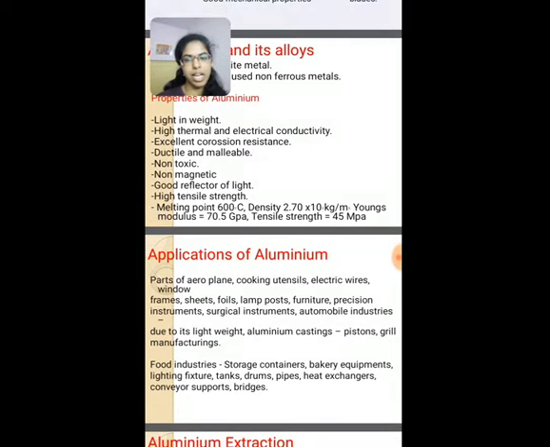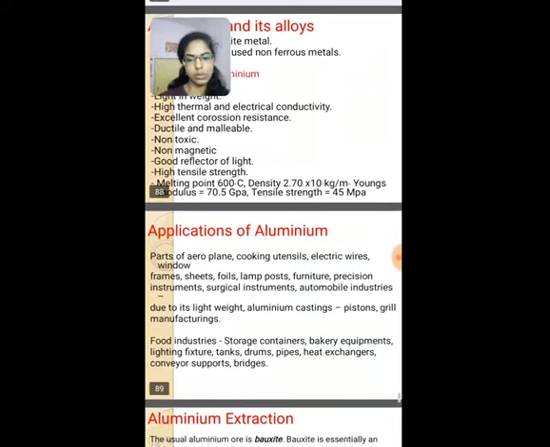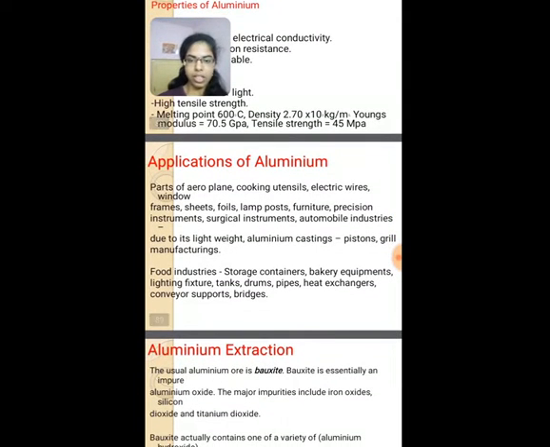And aluminium has a melting point of 600 degrees centigrade, density of 2.70 into 10 power 3 kg per meter cube, Young's modulus of 70.5 gigapascals and tensile strength of 45 megapascals. Next we have the applications of aluminium. The aluminium is mostly used in the parts of aeroplane, cooking utensils, electric wires, windows, frames, sheets, foils, lampposts, furniture, precision instruments, surgical instruments, etc.